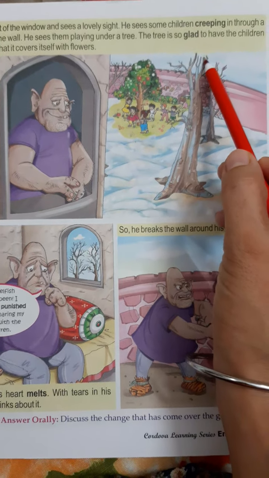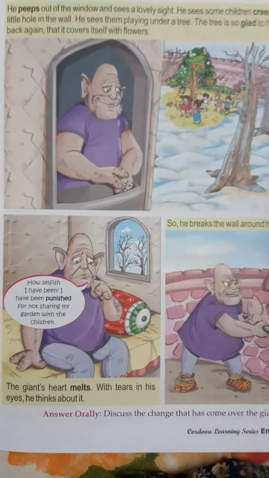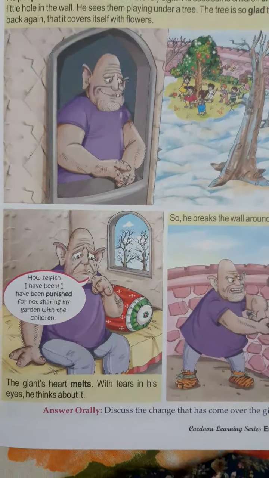The tree is so glad to have children back again that it covers itself with flowers. Now the tree felt very happy that children are there. So the tree covers itself with flowers. Now there is spring on the tree, as spring has started to bloom.